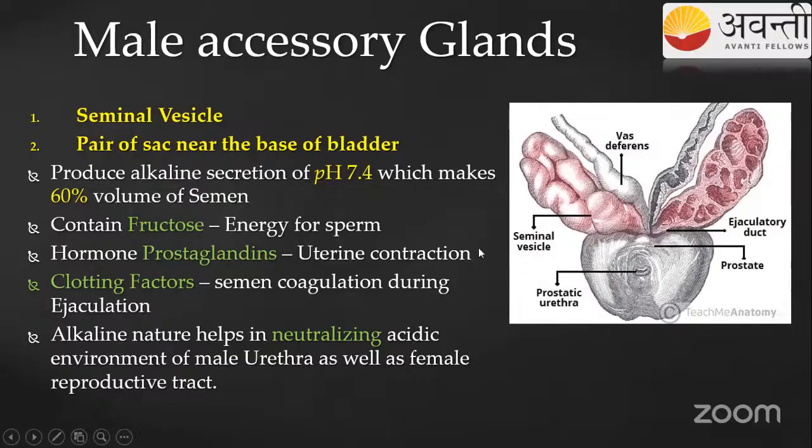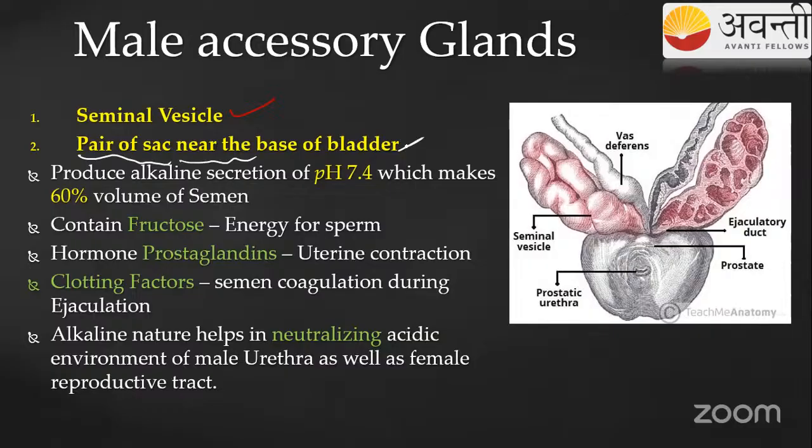See here. The first one is the seminal vesicle, guys. We all know that the sperm is present in the semen actually, right? What is the semen actually made up of? All the secretions, right? So here you can see a pair of sacs that is near the base of the bladder.